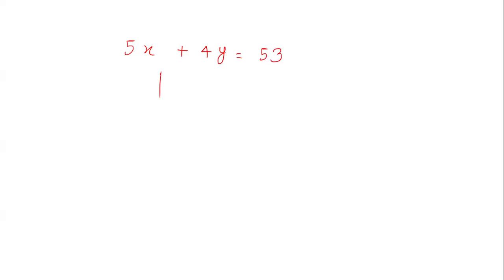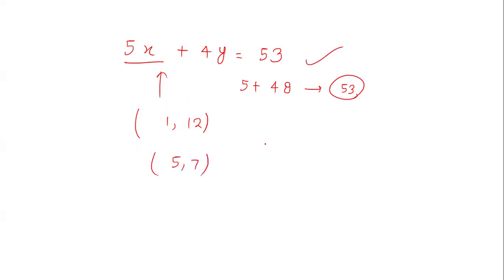So how many possibilities of integral solution are there? I am writing them down. You see this possibility, 1 comma 12. If you put 1, it becomes 5 plus 4 times 12, which is 48, and this sum is 53. So this is satisfying. Another, you put 5 comma 7.